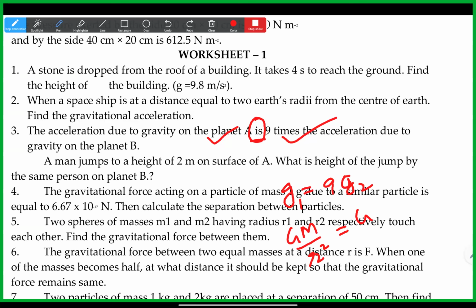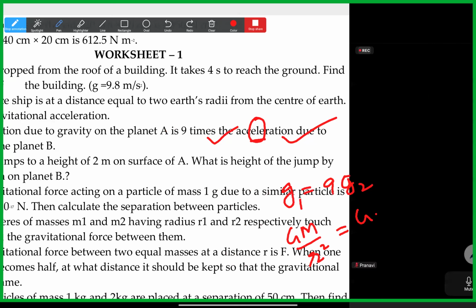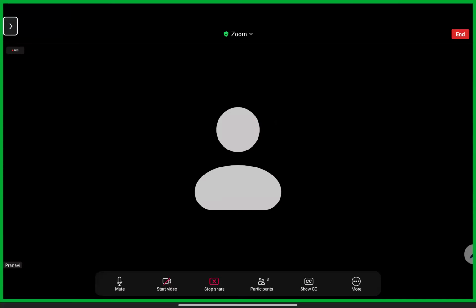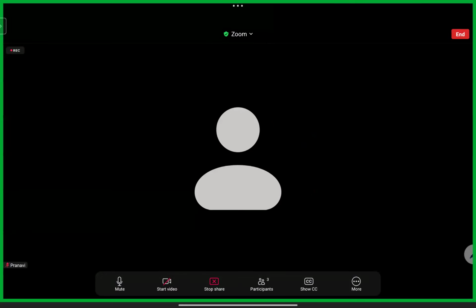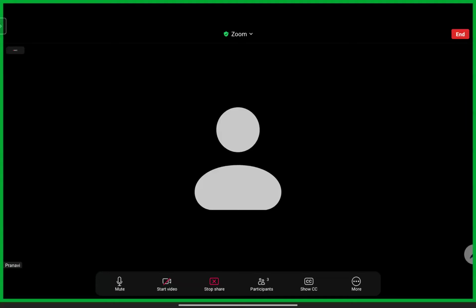My mind is not working because the next year student is messaging to me. So Pranavi, shall I solve this one and send you the picture? Okay, sir. Actually, the student has a maths exam tomorrow. So continue, I'll just message you. Okay, sir. I'll send the picture of the solution. Okay, sir. Bye, sir. Thank you, sir.